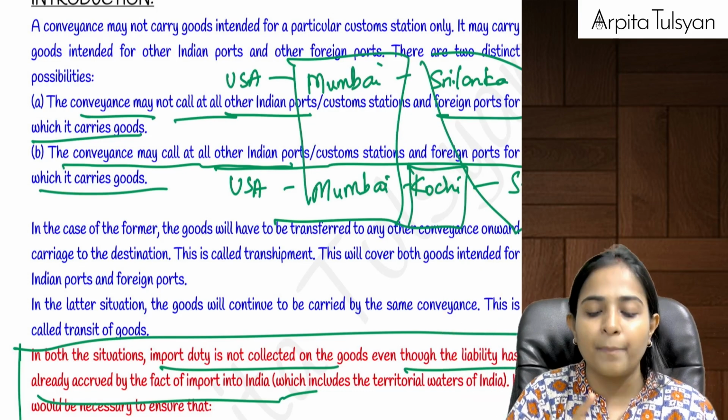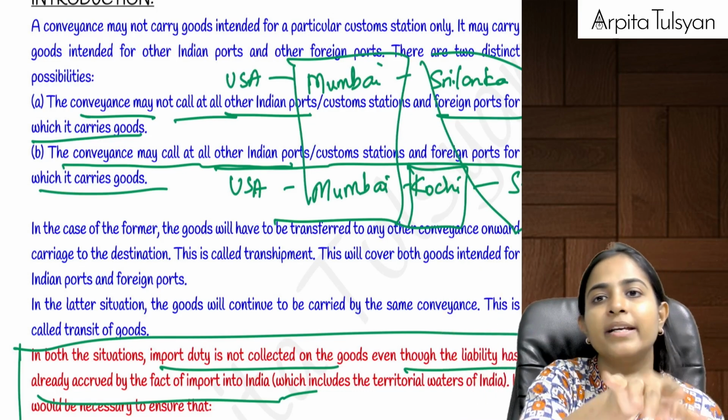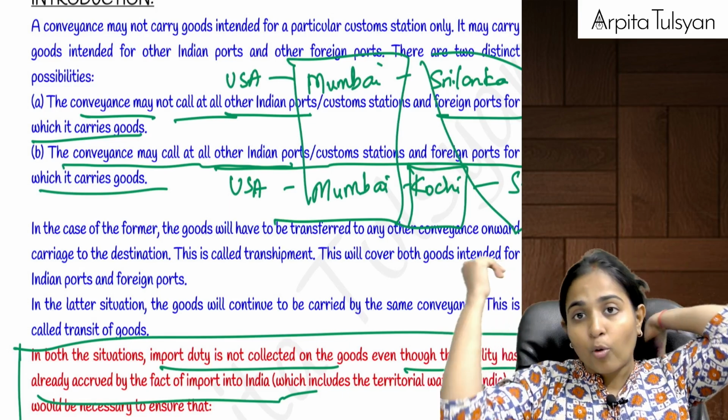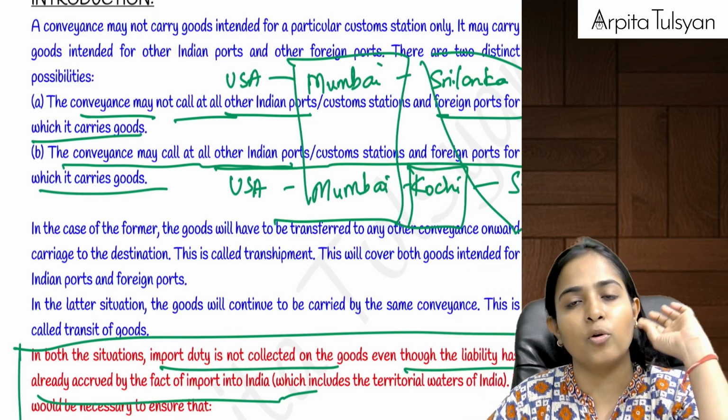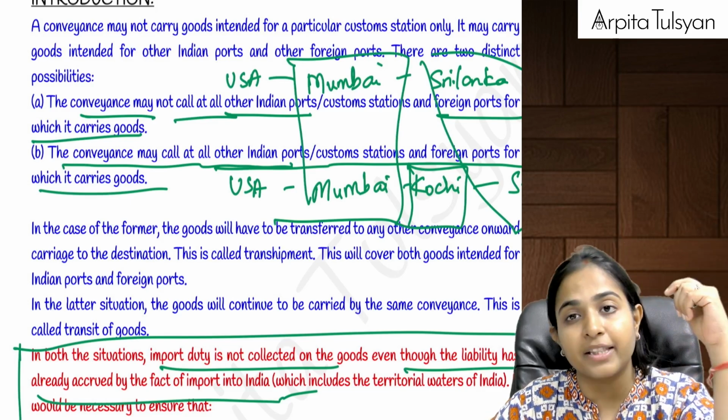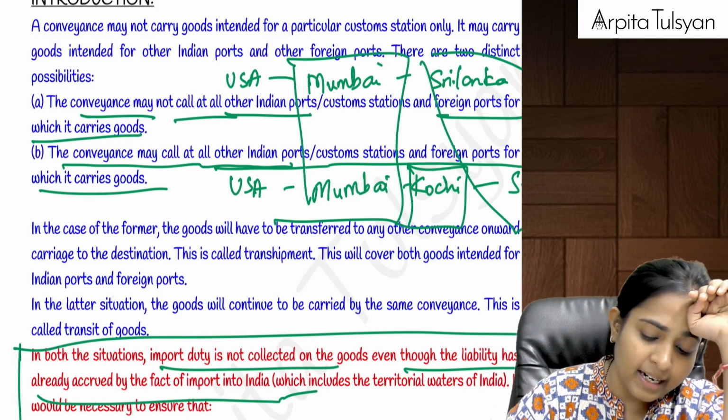Duty is going to be payable only on the goods which are unloaded here in India, right? The bill of entry is required to be filed only for those goods which are going to be unloaded here in India. But yes, the import manifest is going to contain everything. Okay, the import manifest will contain everything.